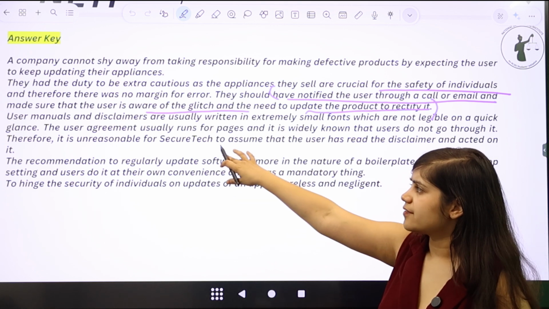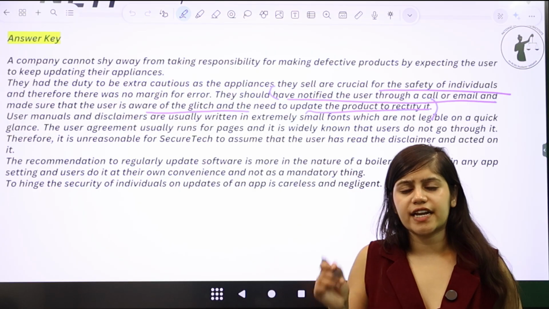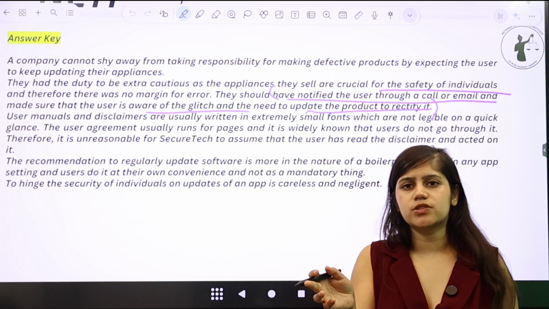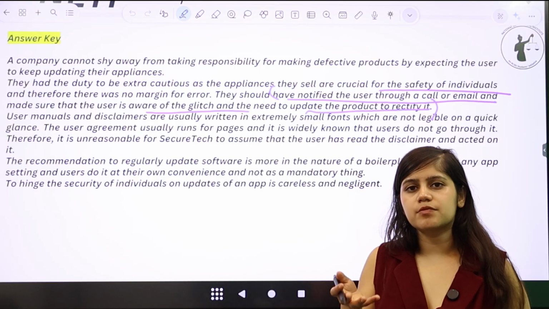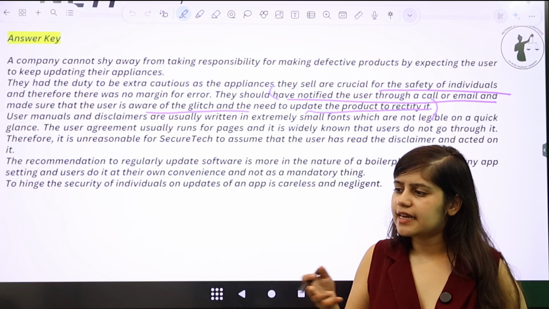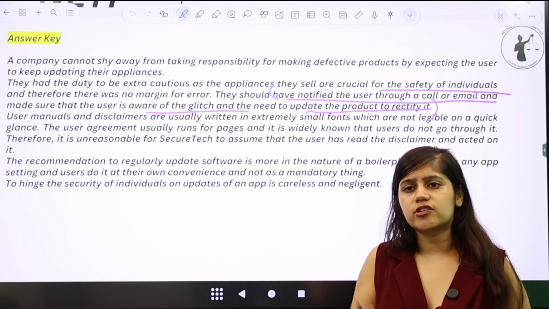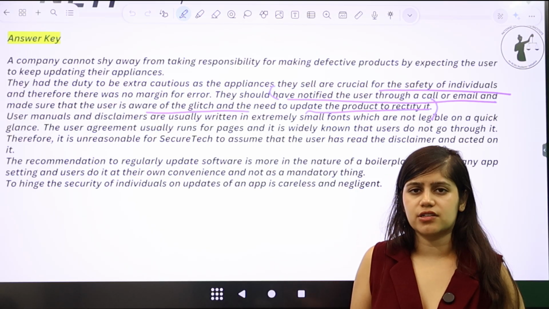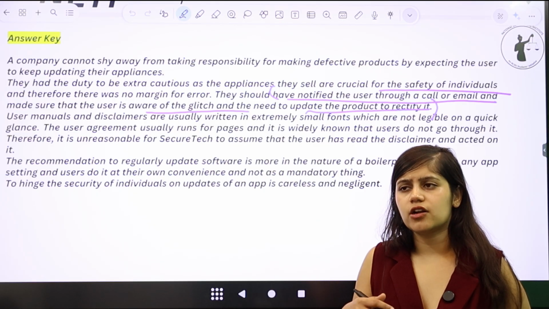Now, this is the part where I say to bring in your own experiences. They say that, oh, you should have read the user manual and based on that user manual, you should have updated your product. But understand how many times products come into our home and how many times do we actually read that user manual, and how many times do we actually incorporate everything that's written in a user manual. Even if we have an app on our phone,